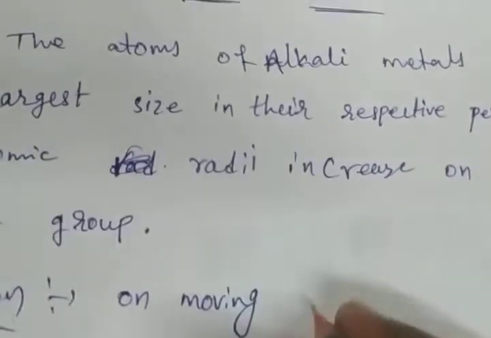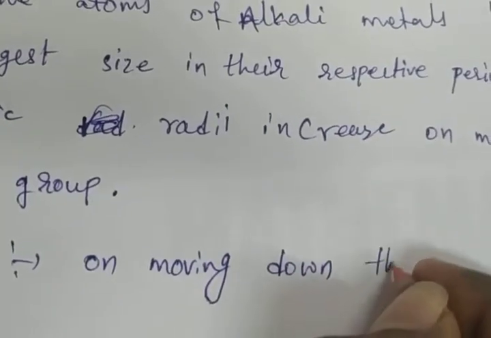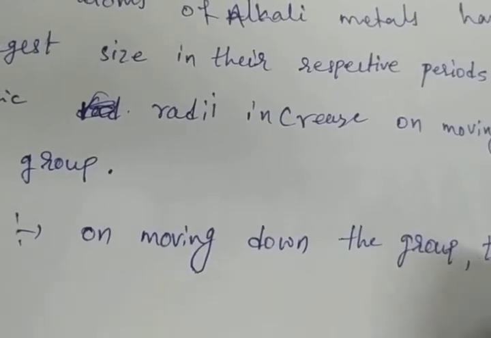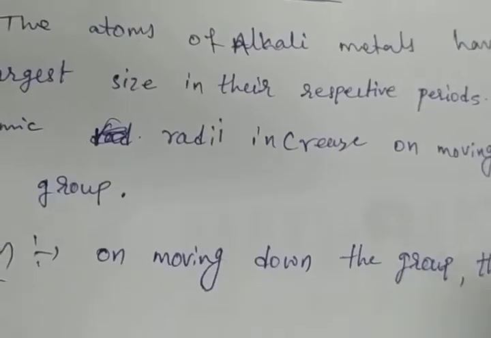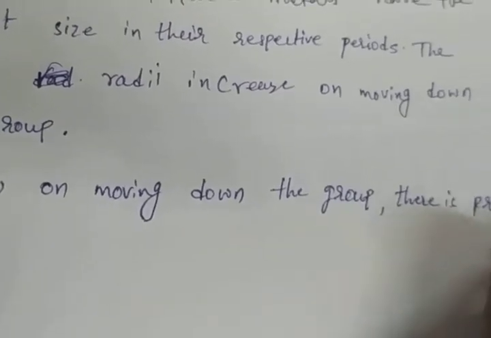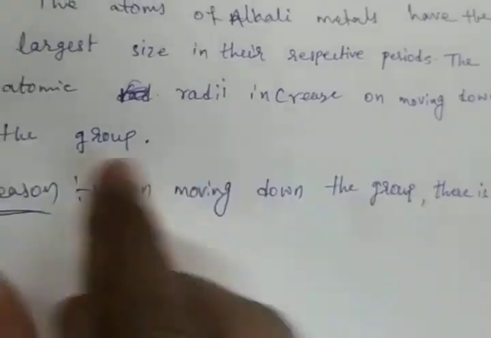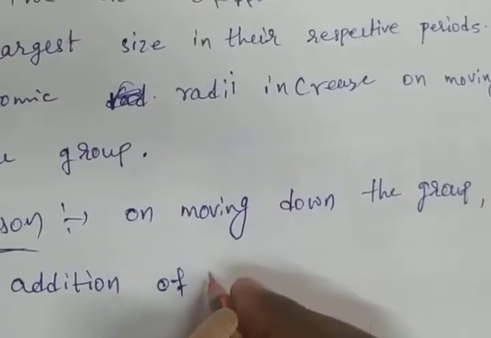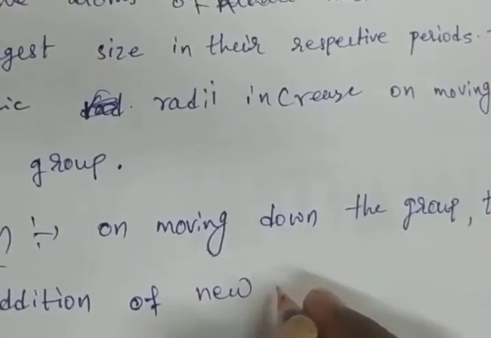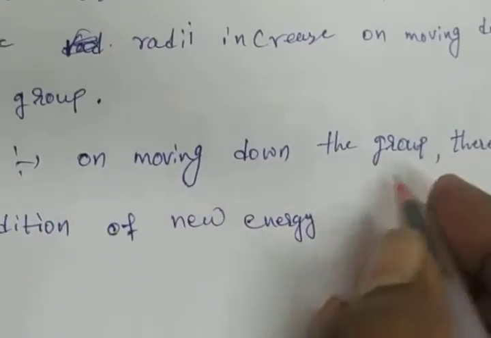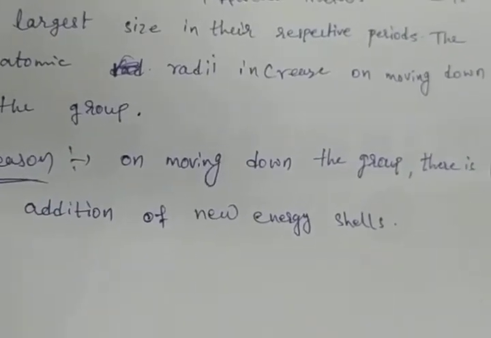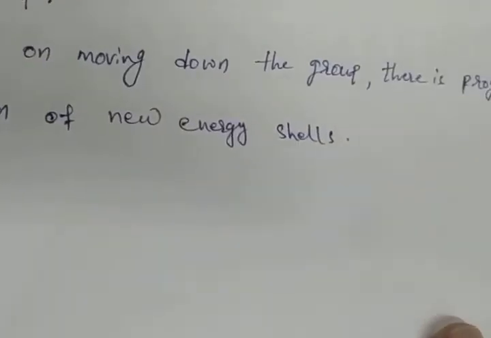On moving down the group, there is progressive addition of new energy shells.